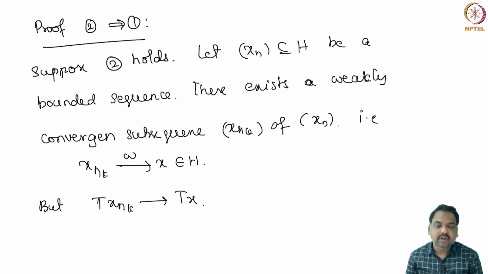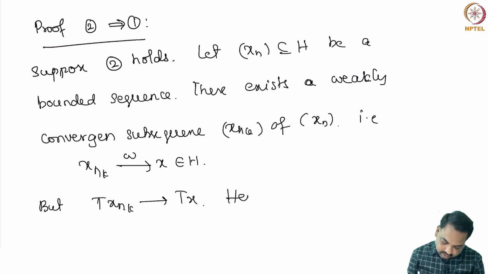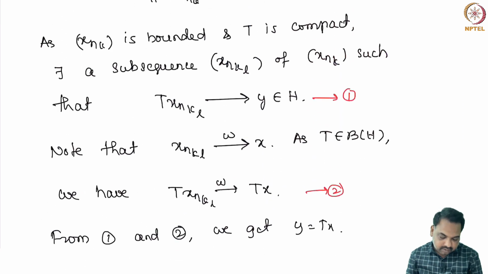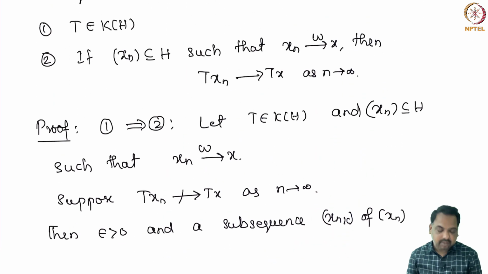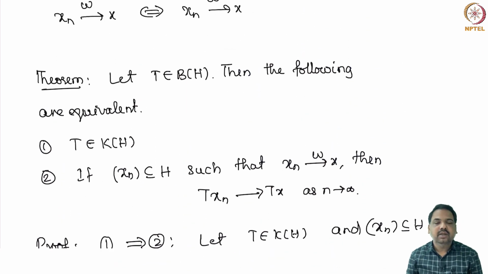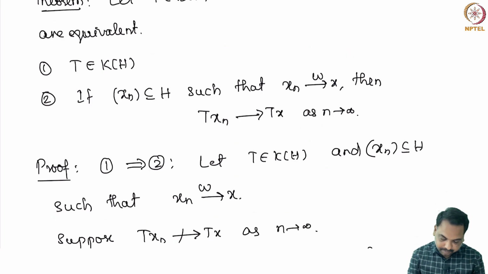Now, we started with a bounded sequence xn and we have shown that it has a subsequence xnk such that Txnk converges to Tx, but this is nothing but T is compact. Hence, okay. That means this is one of the characterizations of compact operators, that T is compact if and only if it maps weakly convergent sequences into strongly convergent sequences.